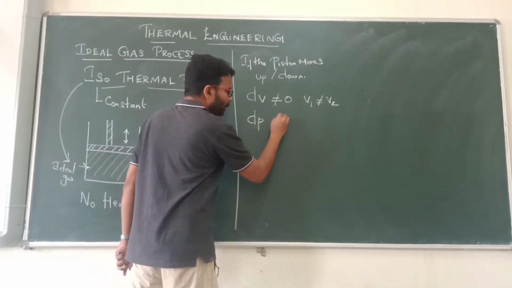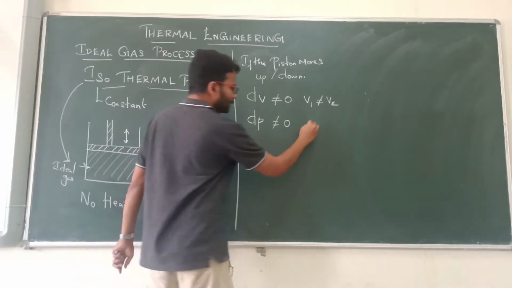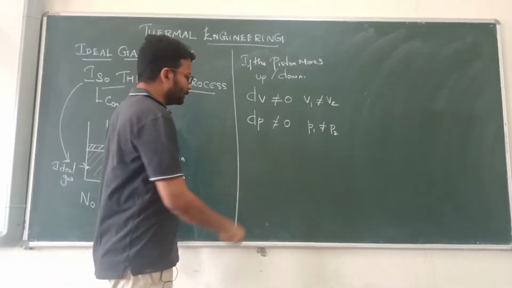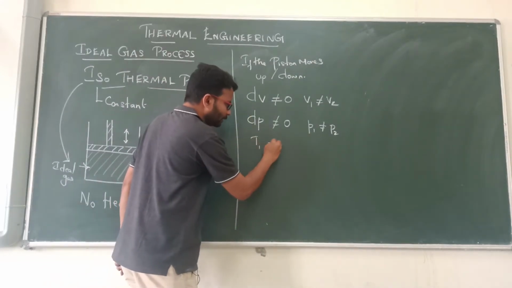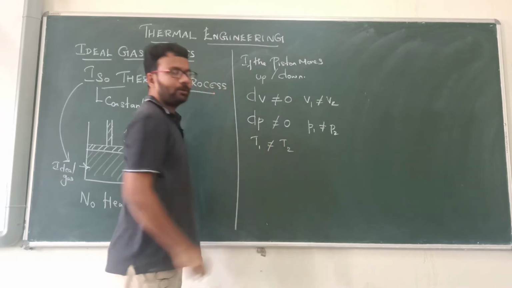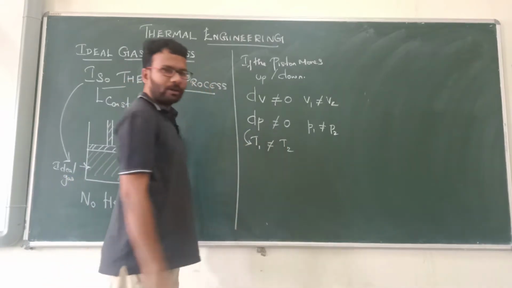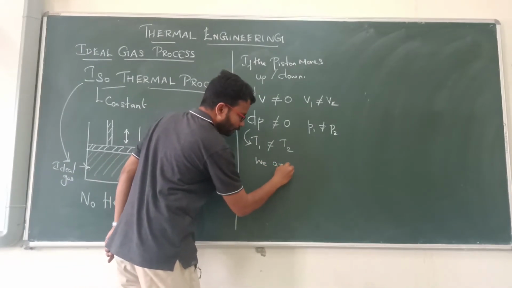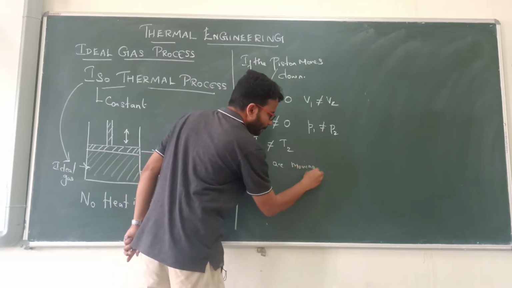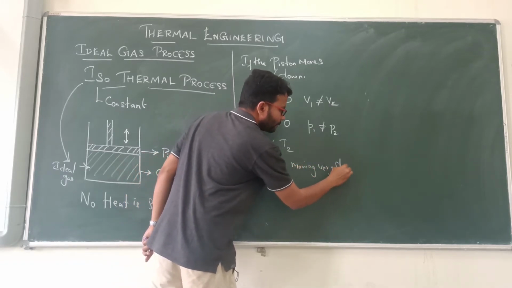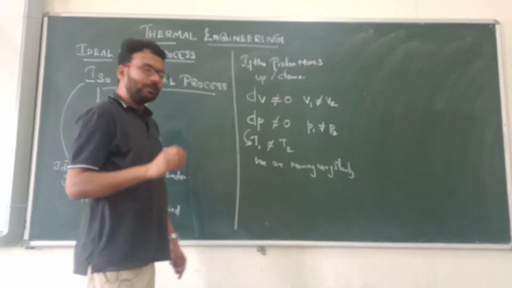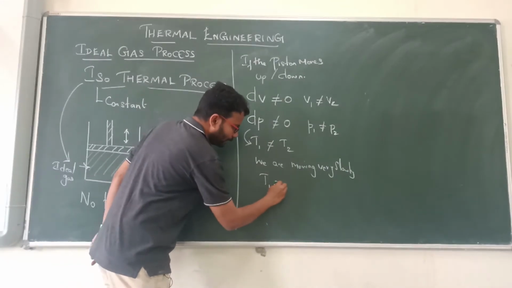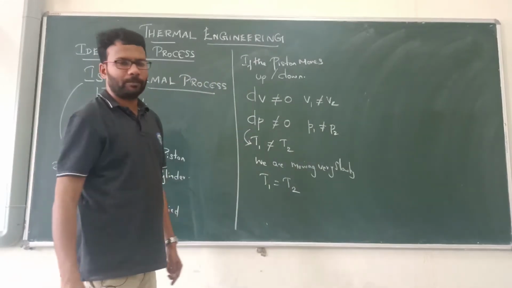Similarly, the pressure will also change, P1 is not equal to P2. So the temperature also tries to change, comparing T1 and T2. But we are moving very slowly, so initially the temperature tries to change, but finally it comes to a constant temperature.